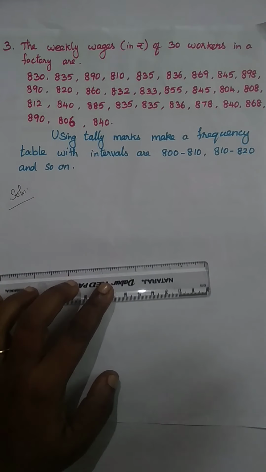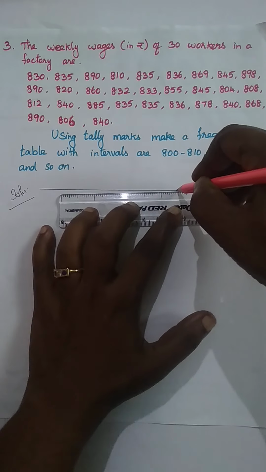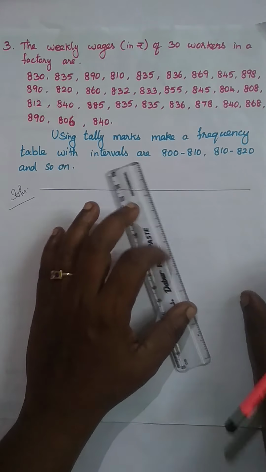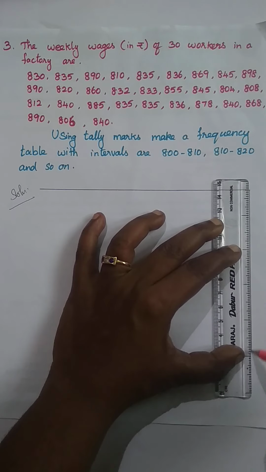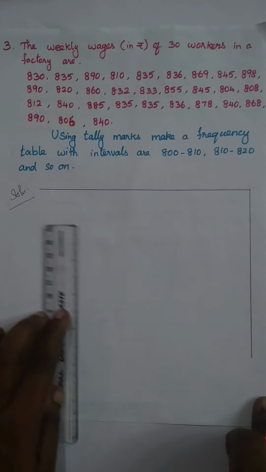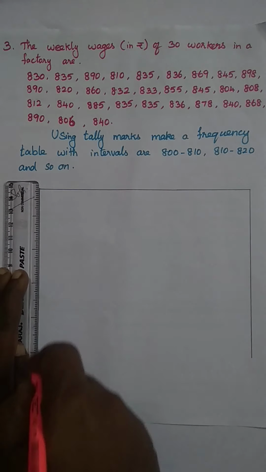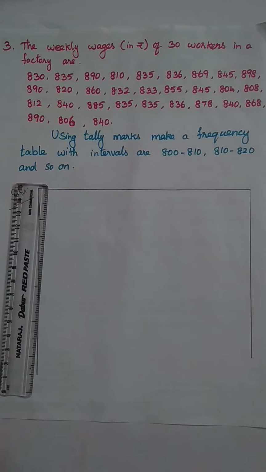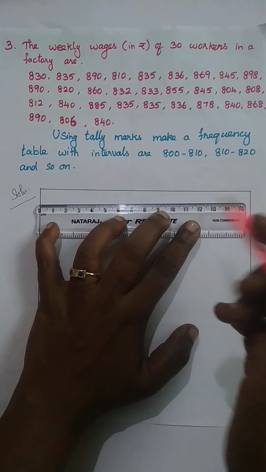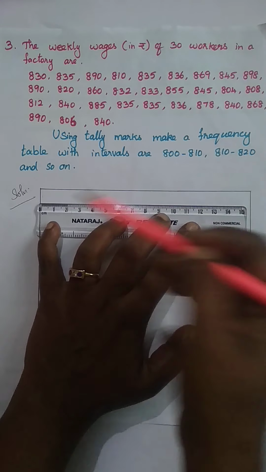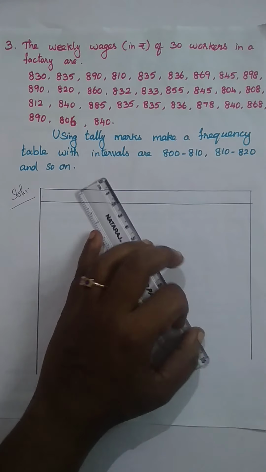First, class interval. First we find out which is the minimum value in the given data, and then which one is the highest value. Then only can we easily make the intervals. The first one given here is 800 to 810. So what is the final interval? That is what we want to find out.